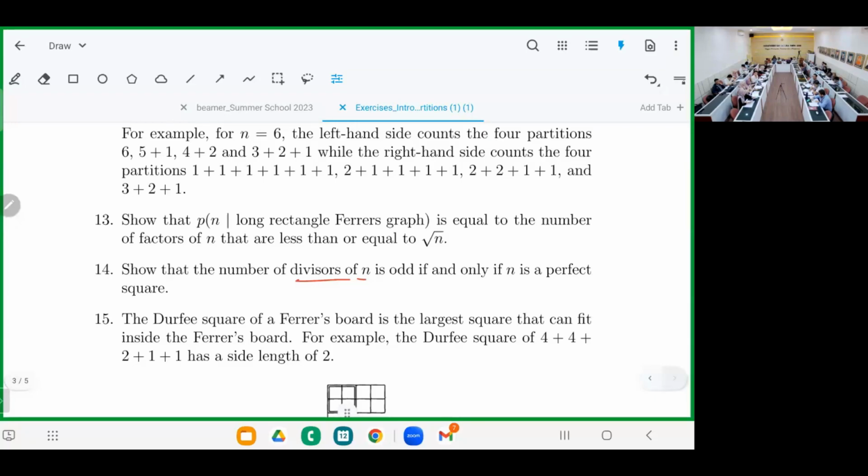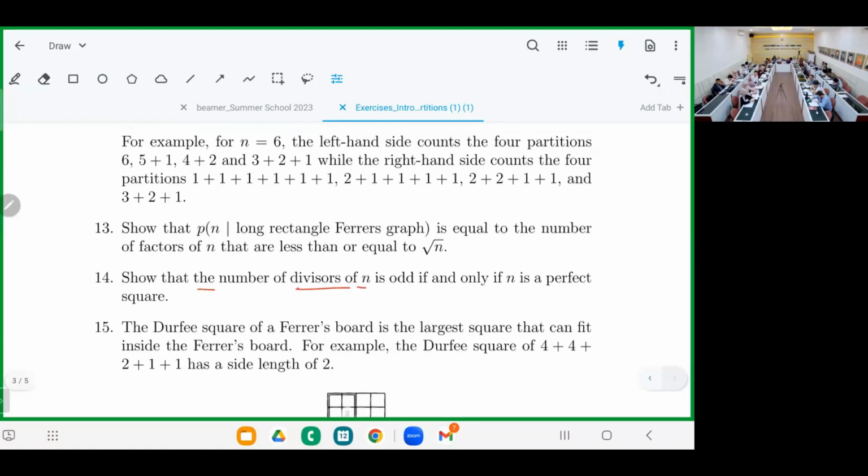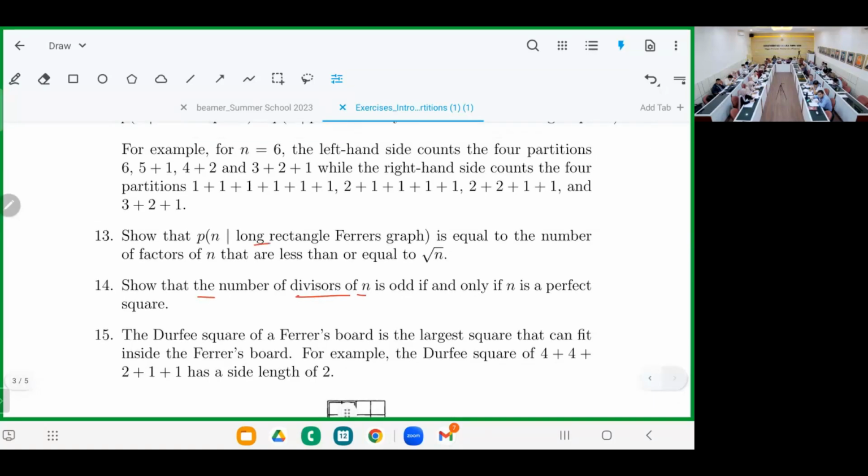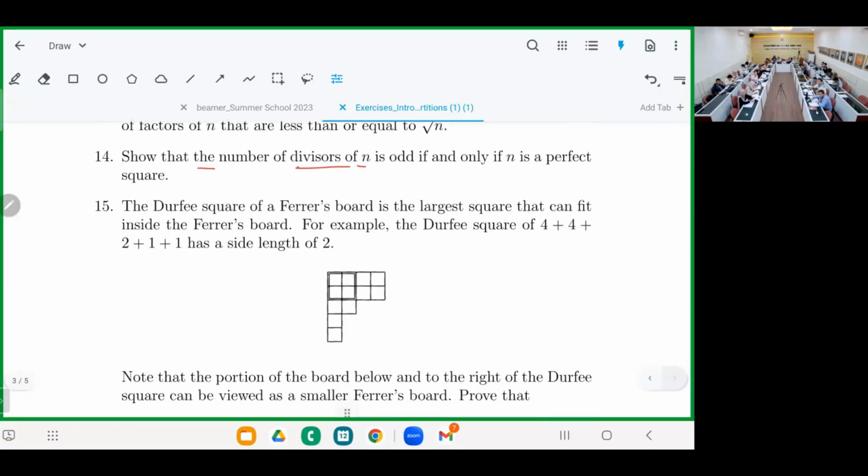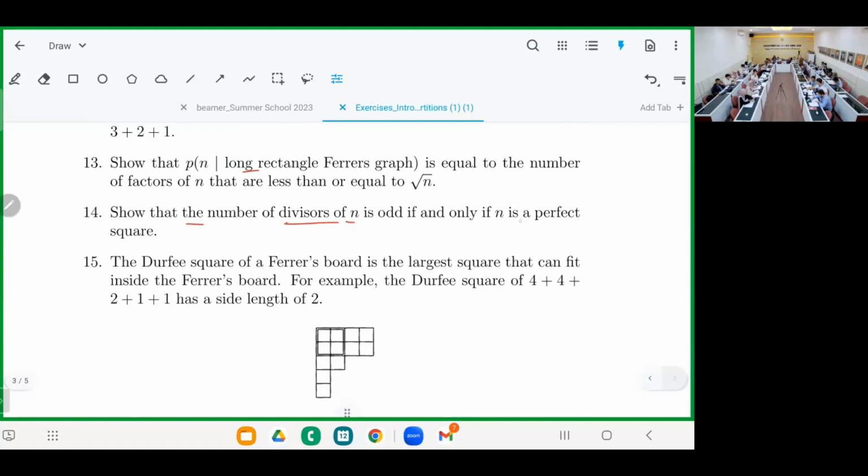So how many partitions into a rectangle? This will be something like this. So every time we make the partition, if the length and the height are not equal, then we have another partition. It is the conjugation, right? So we always have one pair.